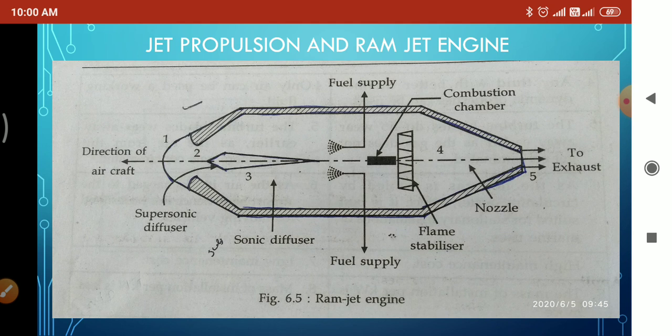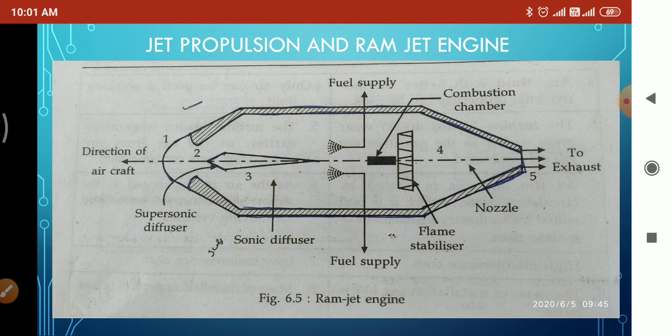So first we should know supersonic. Supersonic means what? Supersonic travel is a rate of travel of an object that exceeds the speed of sound. Means if the vehicle is moving more than the speed of sound, that is called supersonic speed.